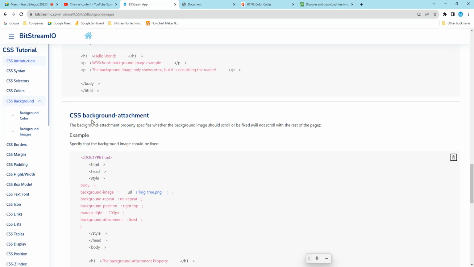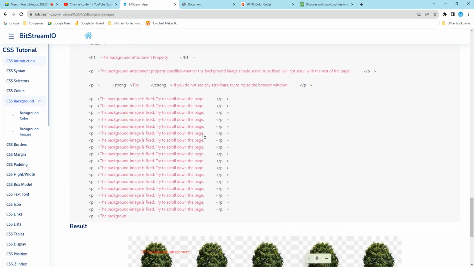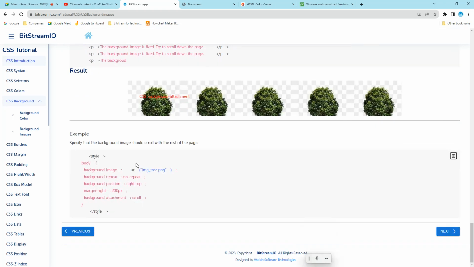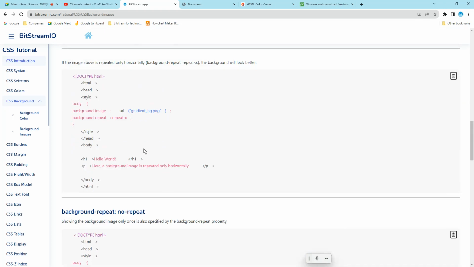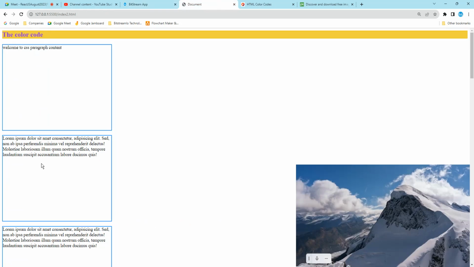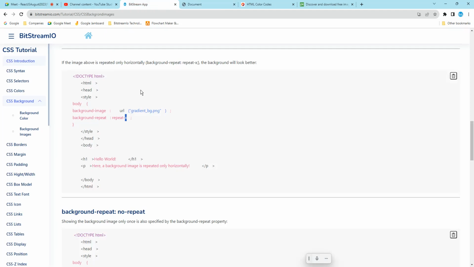Background repeat, background attachment, all the examples are there. Whatever I told, the same thing is there, only an extra thing. Background repeat X means it is going to repeat in the X axis, 1, 2, 3, 4, 5 like this. If it is the Y axis, 1, 2, 3, 4, 5 like this. It is going to repeat horizontally and vertically.